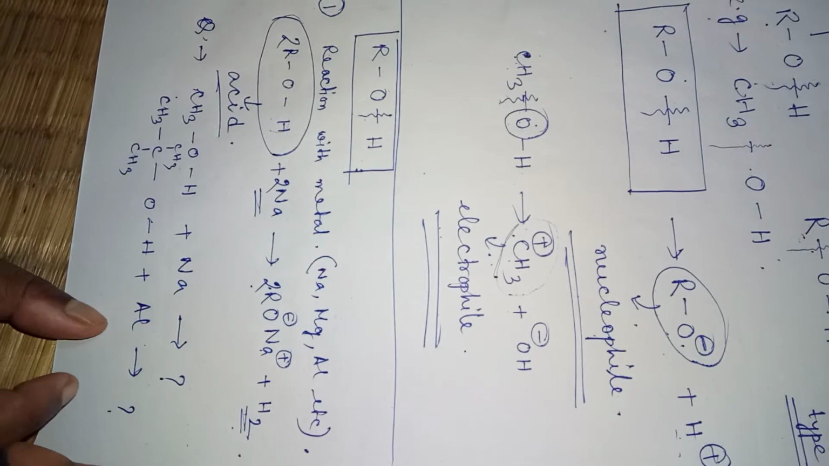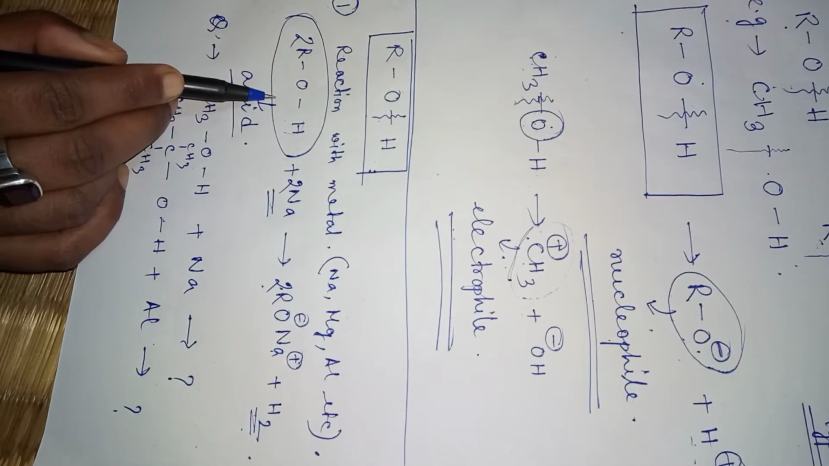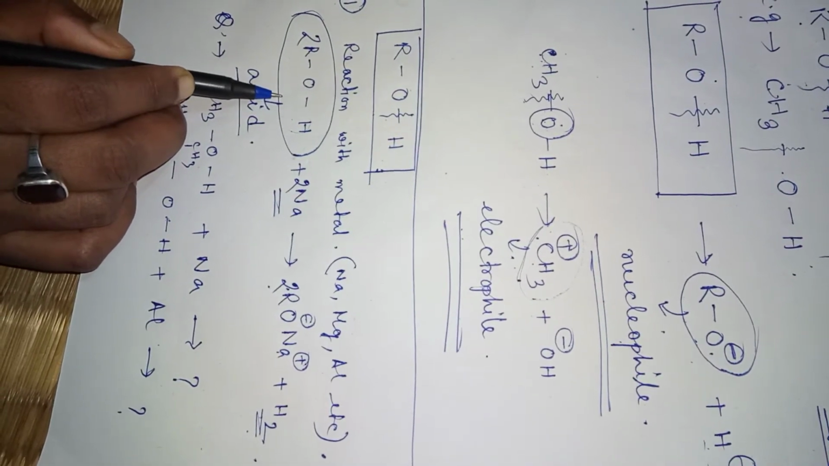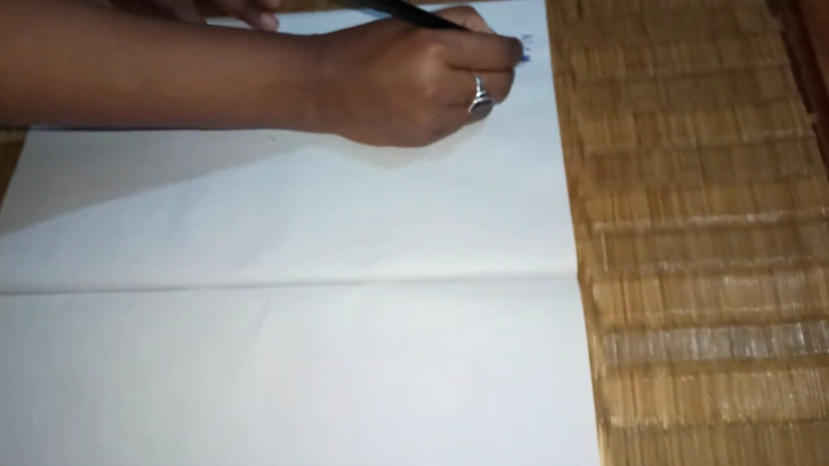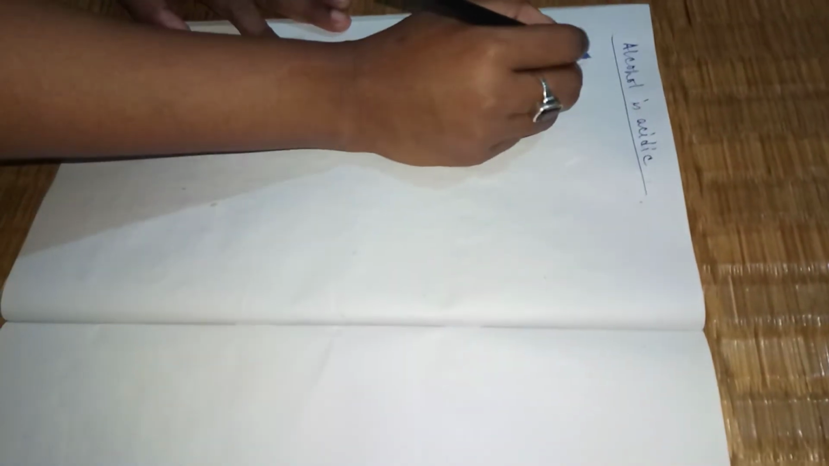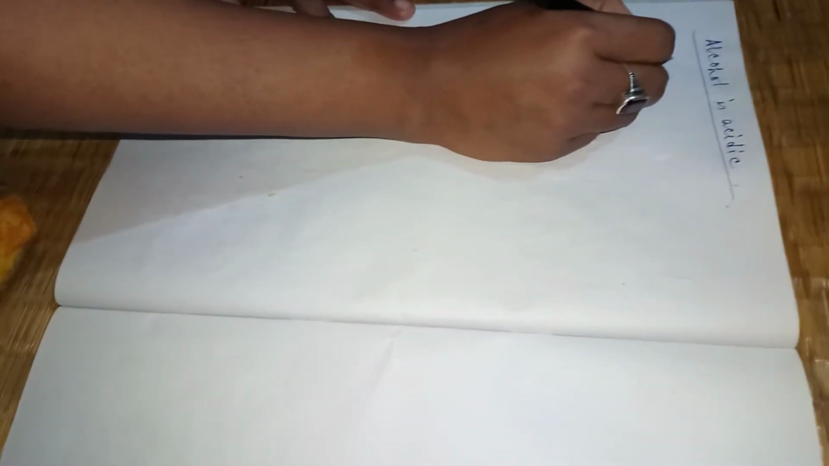And now we are going to tell you that alcohol is acidic in nature. How can you understand that alcohol is acidic in nature? So alcohol is acidic. Now why is alcohol acidic, do you know?